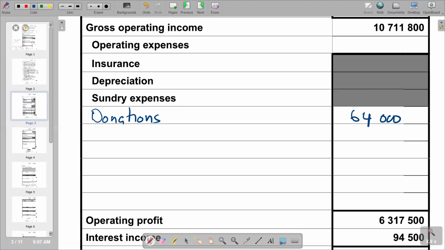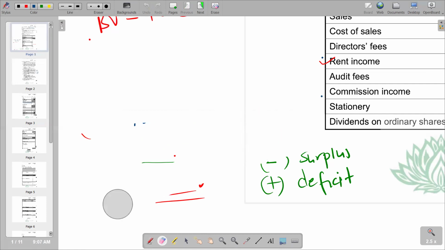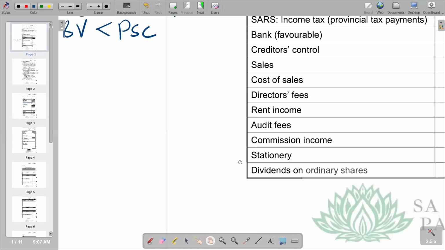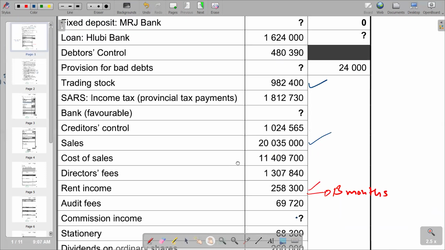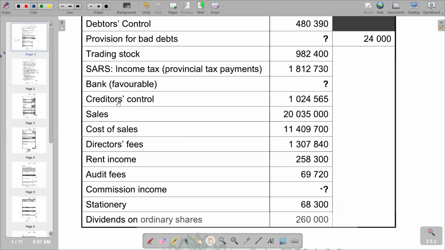Then you can go to the list of balances now to try to see what other expenses we have that we can also include. So this is a section where we can pick our expenses.